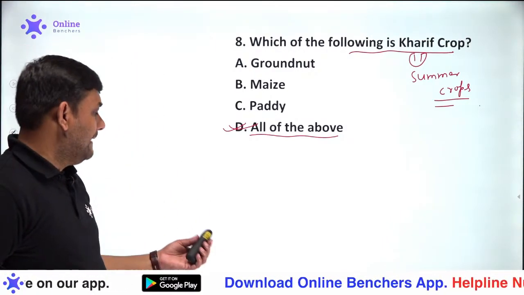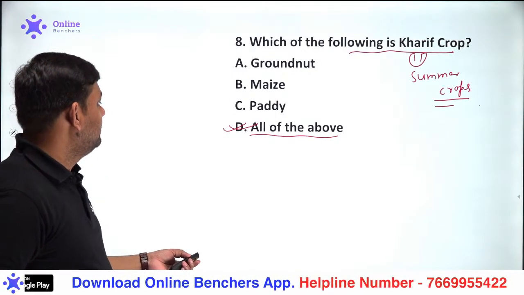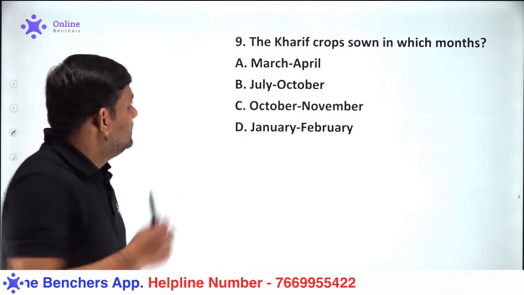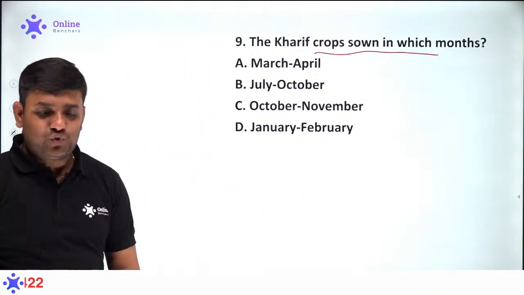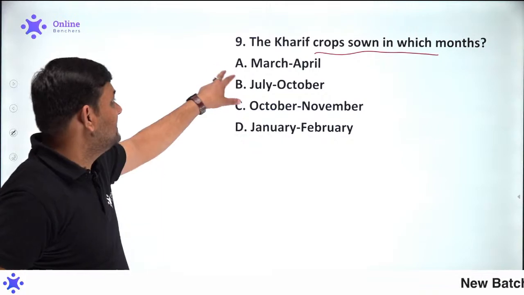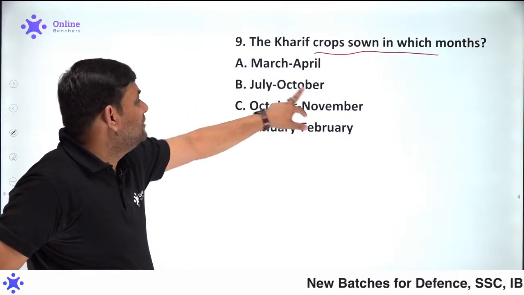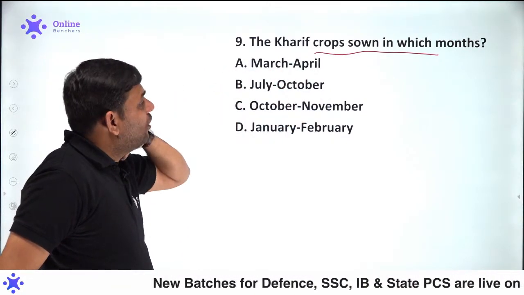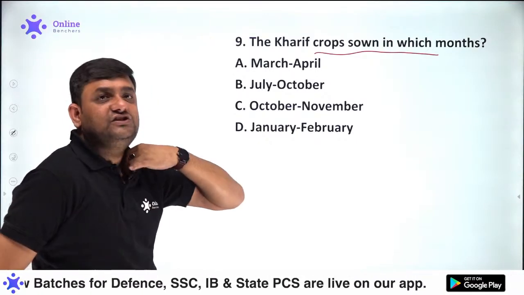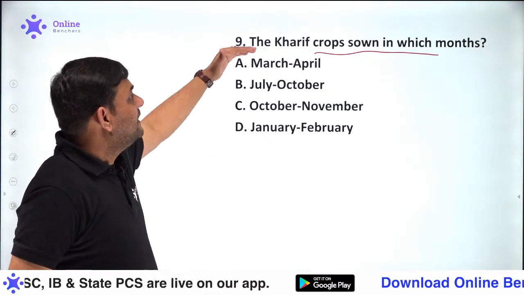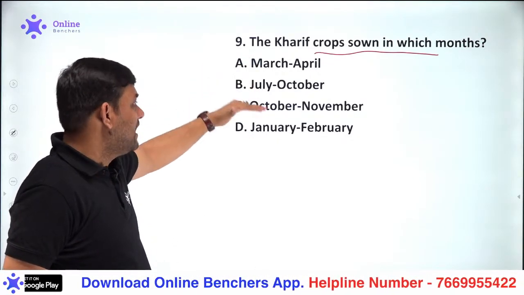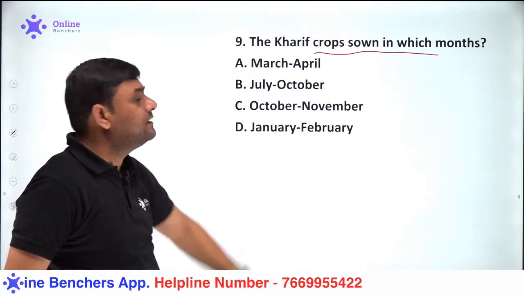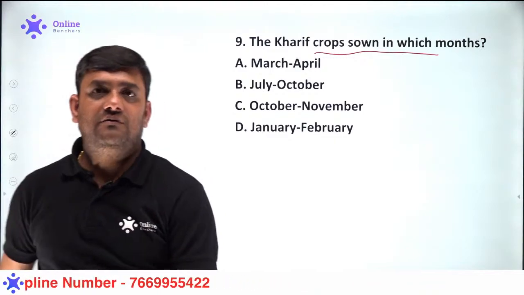The Kharif crops are sown in which month? What is the sowing month for the Kharif crops? Is it A, March, April? B, July, October? C, October, November? Or D, January, February?